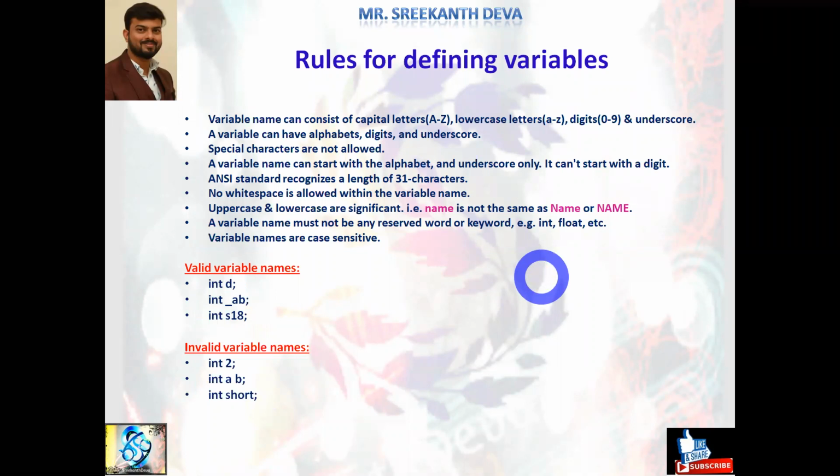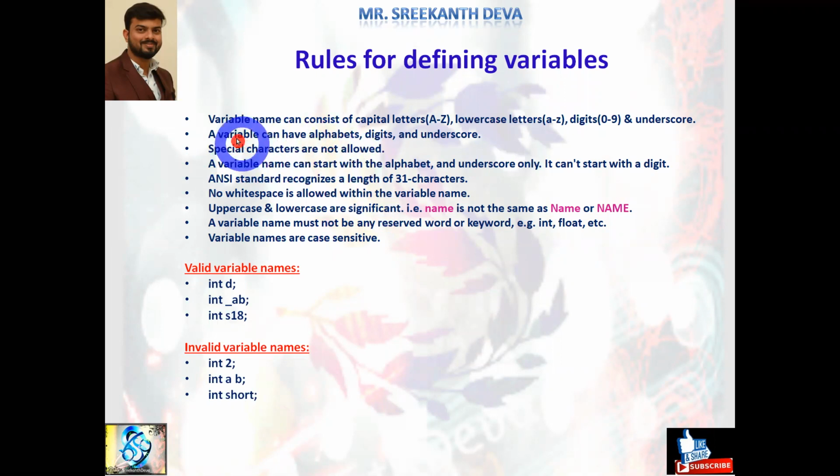See, how to name a variable. Are there any rules? Yes, we must follow some rules for defining variables, or rules on choosing variable names. These are almost the same as the identifier rules.